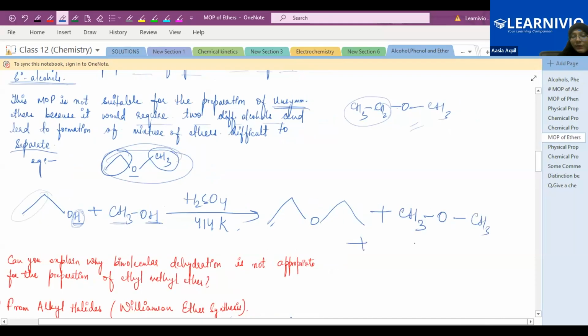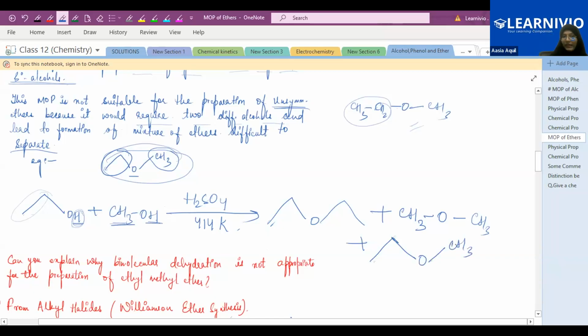Here it will not give you only two products, it will give you three products. You will get a mixture: the ethyl oxygen linkage with this CH3 attached to it. So you will get two symmetrical ethers and one unsymmetrical ether.